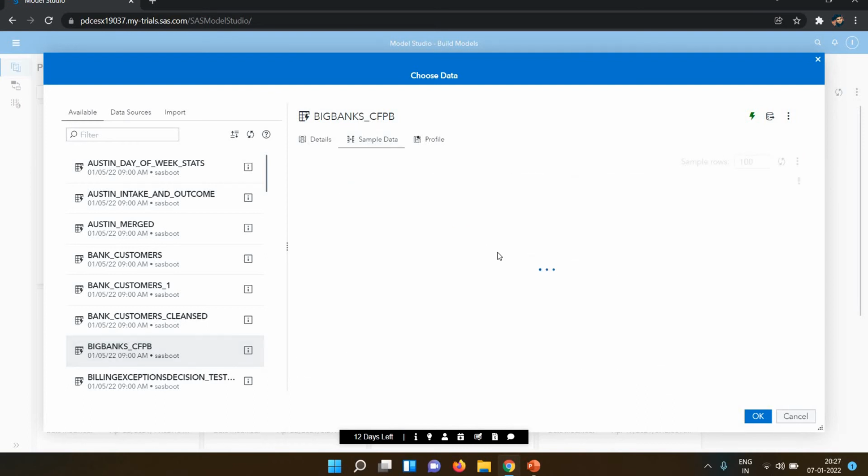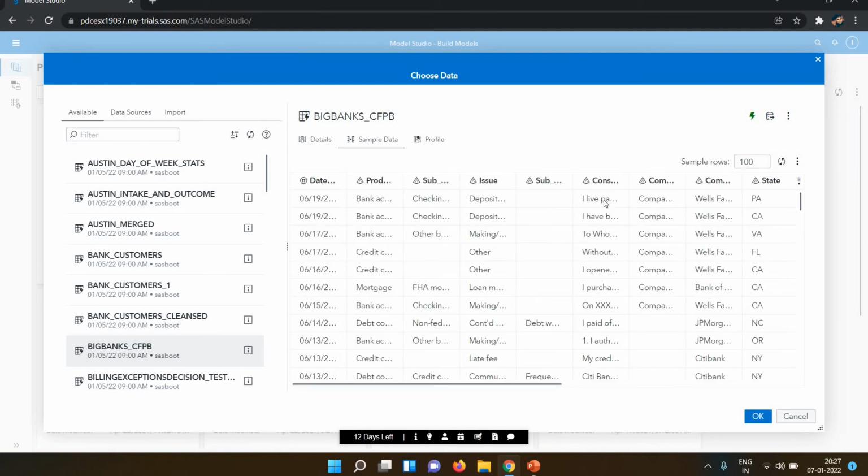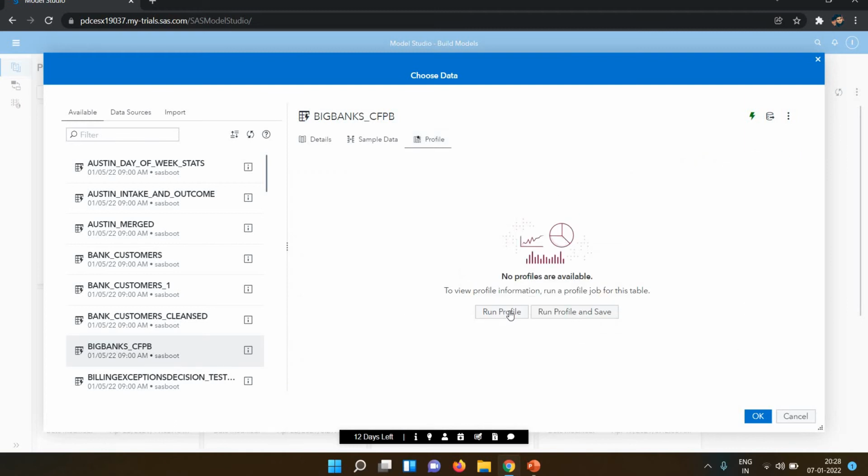This is data related to customer feedback about the bank, consumer complaints that are available about the bank. I selected this data. If you want to see the profile, you can see how many unique values there are and other things.